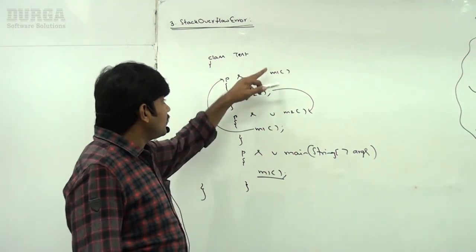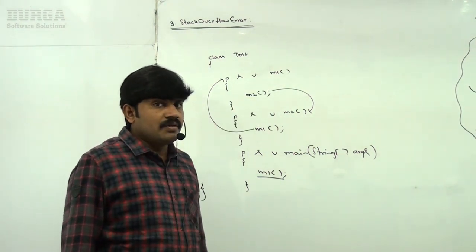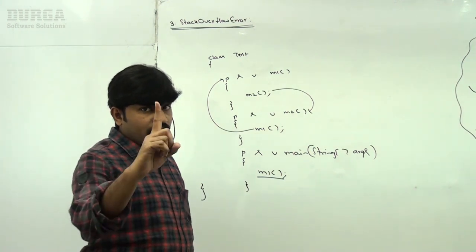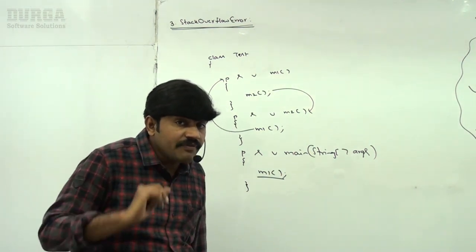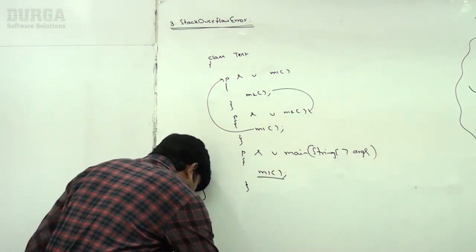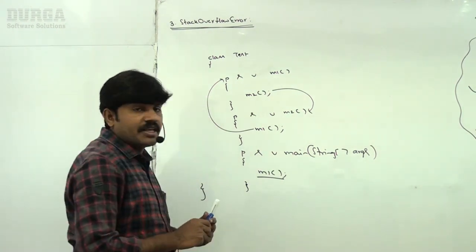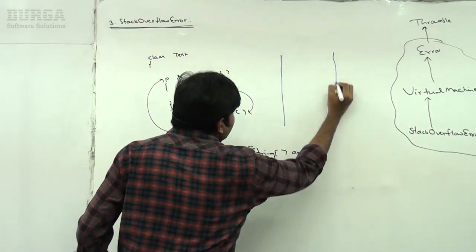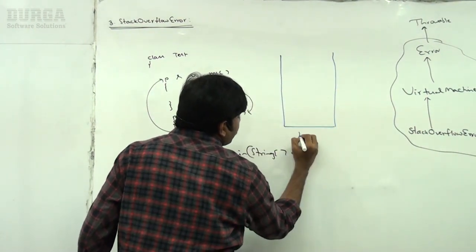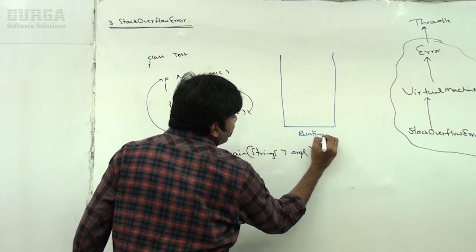Respond, man. By default, every Java program contains only one thread. What is that thread? The main thread. For every thread, the JVM is going to create one runtime stack. This is called the runtime stack for the main thread.